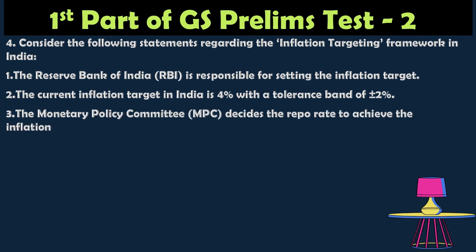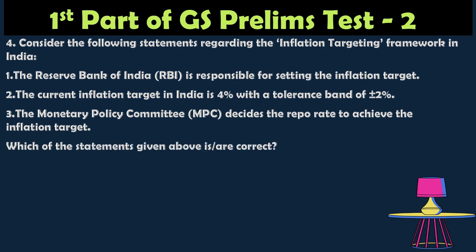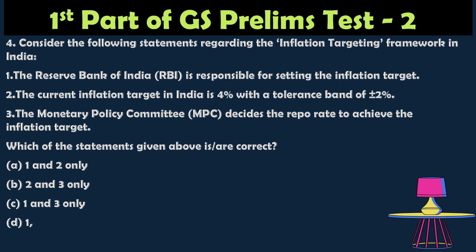The Monetary Policy Committee decides the repo rate to achieve the inflation target. Which of the statements given above is correct? Option A, 1 and 2 only. Option B, 2 and 3 only. Option C, 1 and 3 only. Option D, 1, 2 and 3.